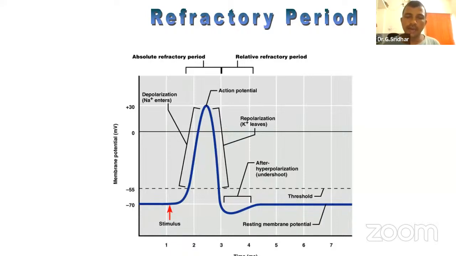Then the cell never wants to be in hyperpolarization or hypopolarization. That's why it has to come back to the resting membrane potential. That is based upon the neuron or axon. That's why there is no exact strength or voltage for this hyperpolarization. Maximum minus 5 to minus 10, compared with this minus 70. Okay.